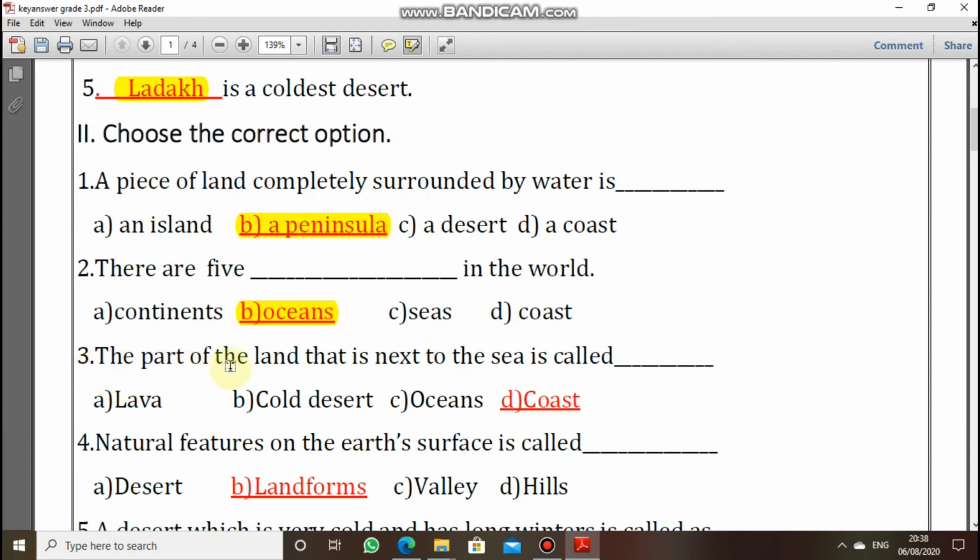Third question, the part of land that is next to the sea is called dash. Option A, lava. Option B, coldest desert. Option C, oceans. Option D, coast. So the answer is coast. Fourth question, natural features on Earth's surface are called dash. Option A, desert. Option B, landforms. Option C, valley. Option D, hills. So the answer is landforms.